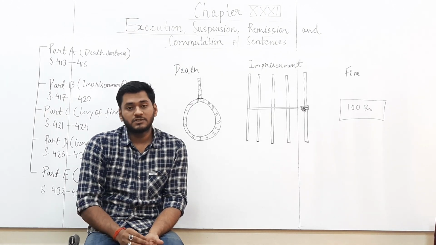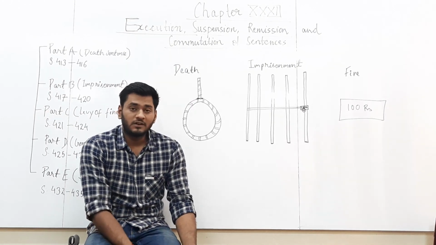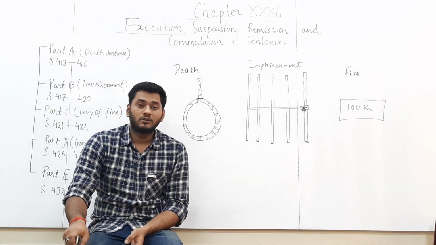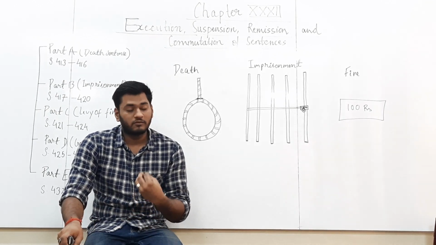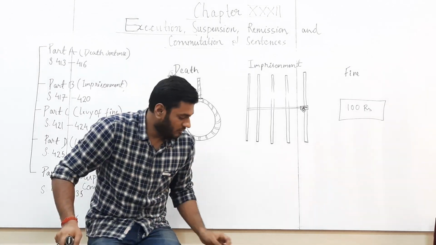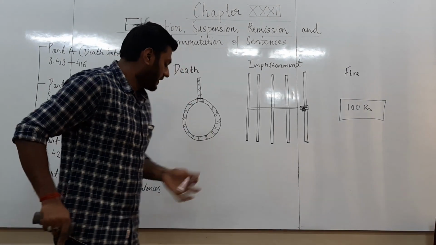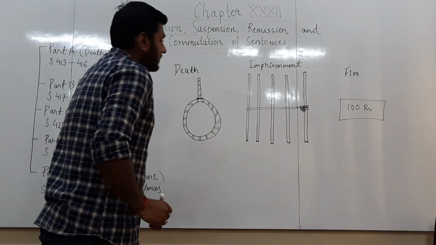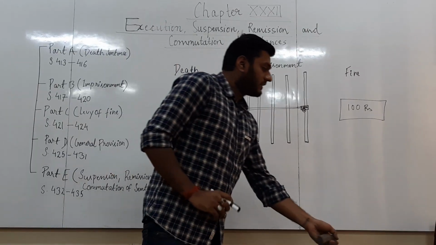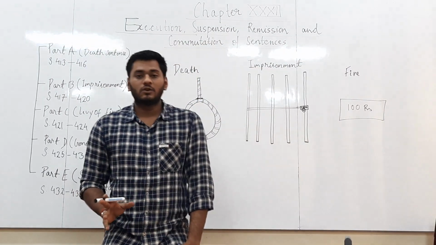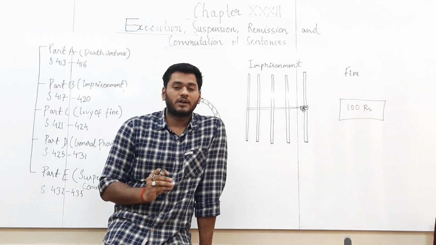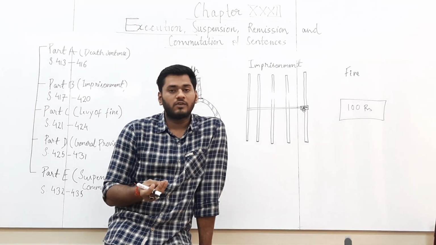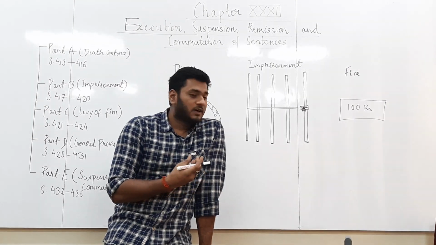If the sentence of imprisonment passed by the court says that the sentence will not be concurrent, but will be executed along with the sentence which has been passed by the court. Now, a fine will also be executed in the same way. A fine will be executed by giving a warrant of execution in relation to a fine. A fine will be collected by the person.